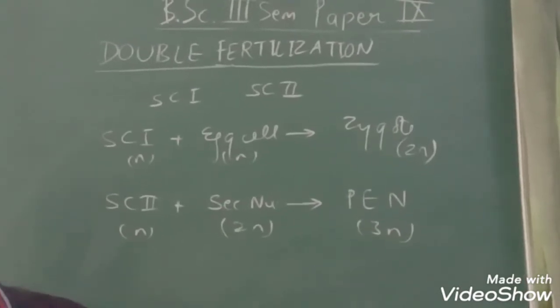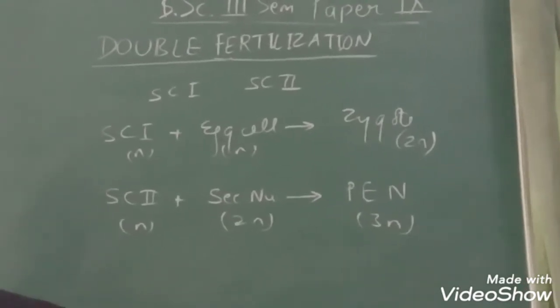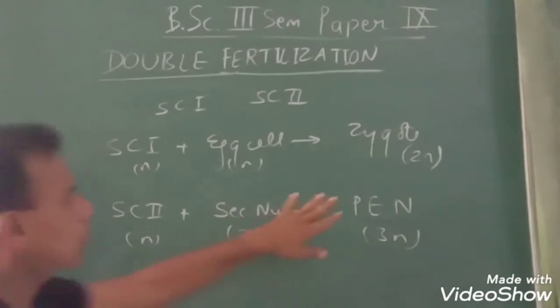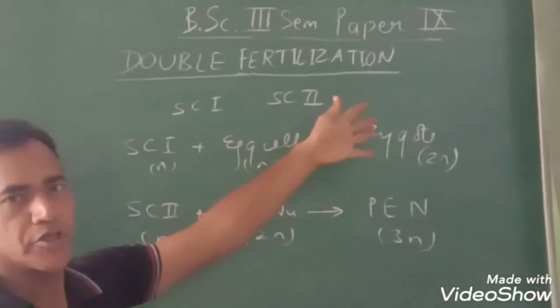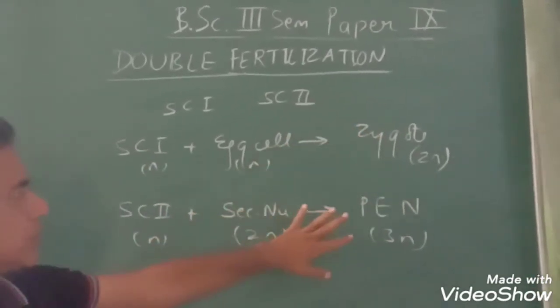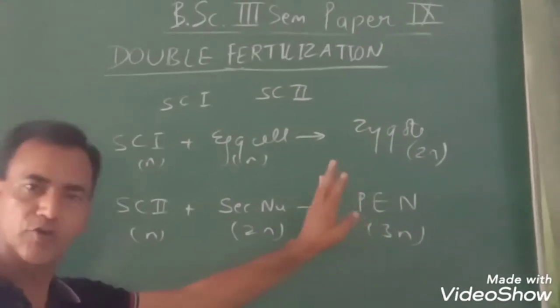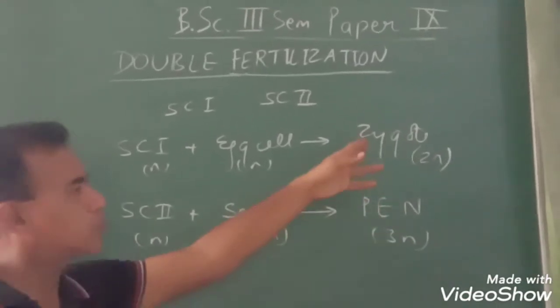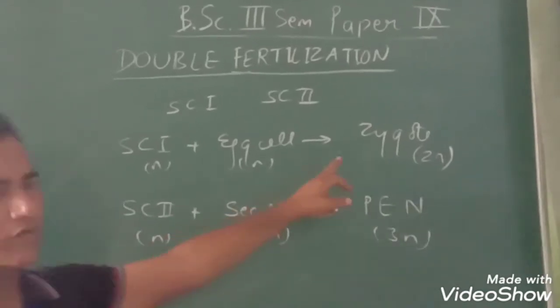As I told you, it is characteristic of angiosperms. Formation of endosperm is always prior to the formation of the zygote, because this is the tissue that is nutritive in nature and its work is to give nutrition to the developing embryo.